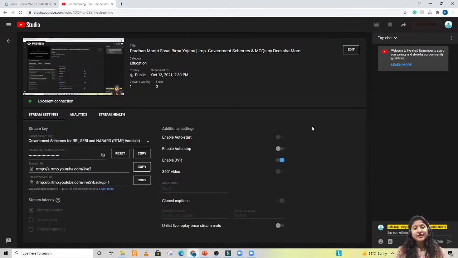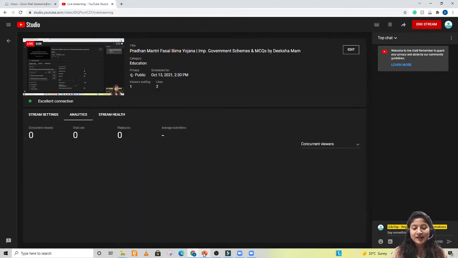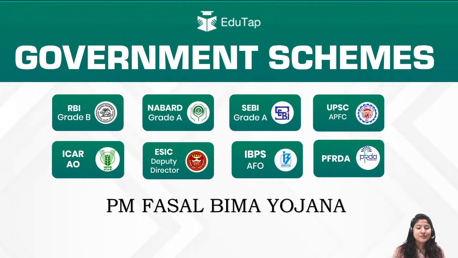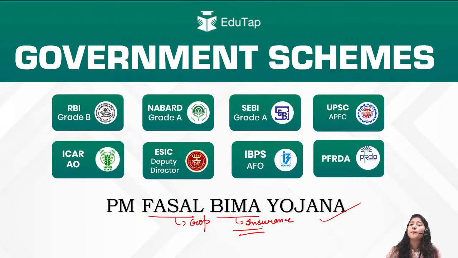And today we are here with yet another government scheme that is important from the examination point of view. The name of the scheme is PM Fasal Bima Yojana, right? So if we translate it into English, Fasal means crop, right? And Bima is insurance. So the scheme is related to crop insurance.